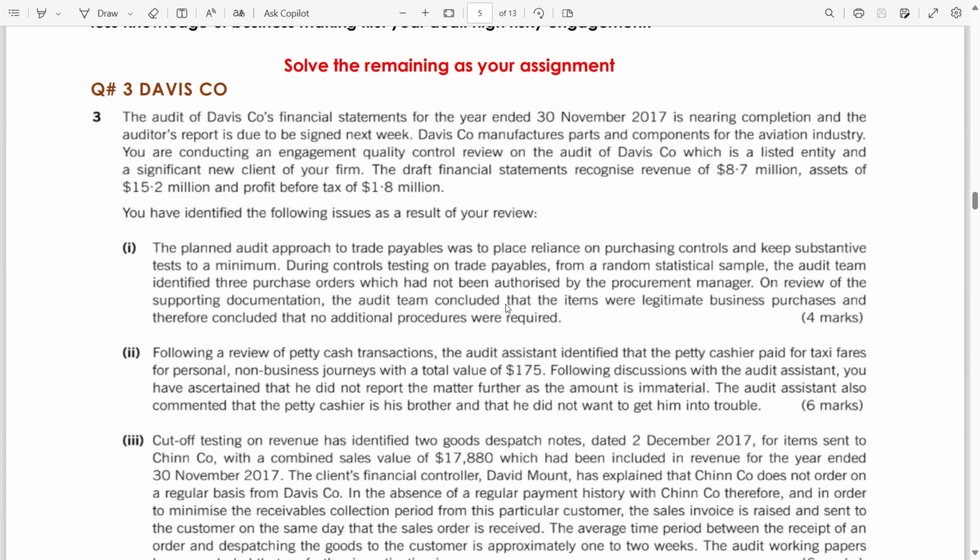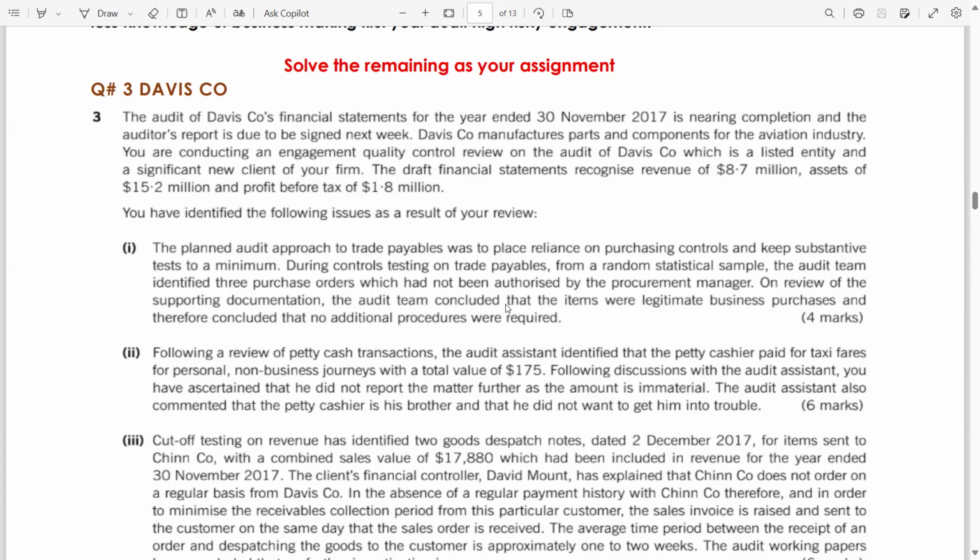Now, issue number one. The planned audit approach to trade payables was to place reliance on purchasing controls and keep substantive tests to a minimum. Means they perform controls testing and they perform less TOD. During control testing on payables from a random statistical sample, the audit team identified 3 purchase orders which had not been authorized by the procurement manager.